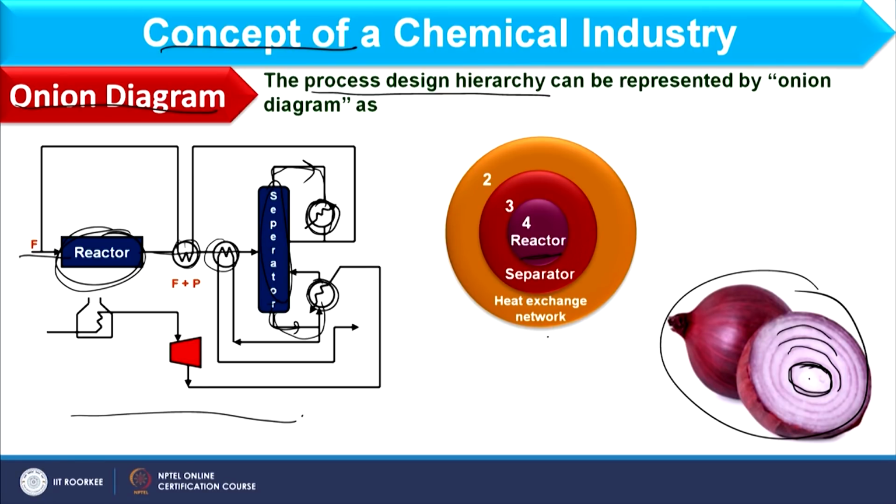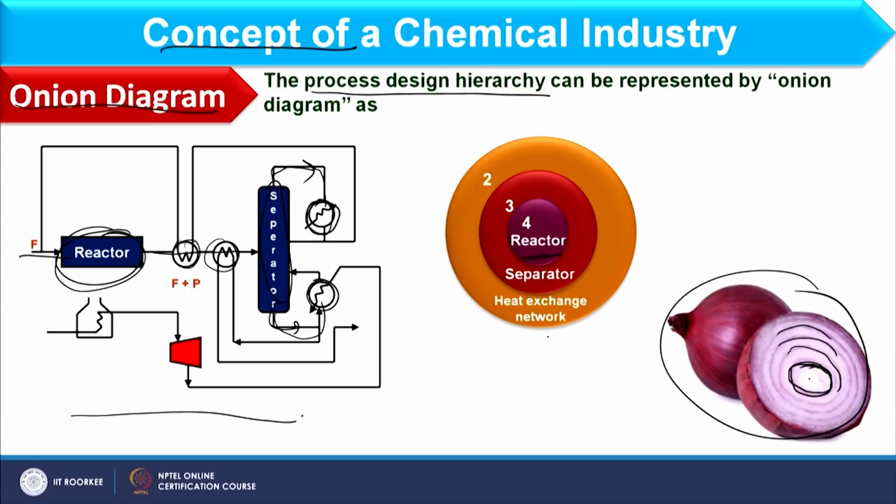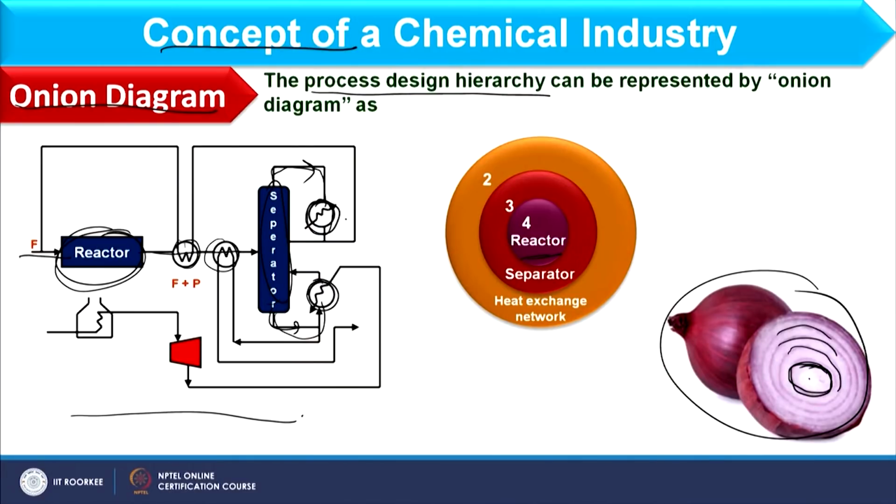Now, why am I calling this a heat exchanger network? Because it may be one exchanger, it may be more than one, a number of exchangers. Therefore, I am collectively calling this a heat exchanger network. Okay. Now, focus on this PFD again. If I have this heat exchanger network, consider these two exchangers. It means these two exchangers are satisfied by the heat available in the process only.